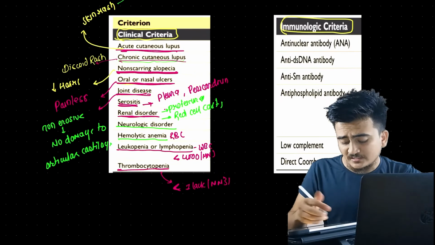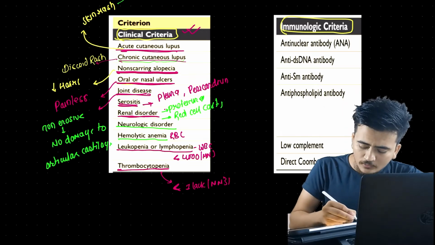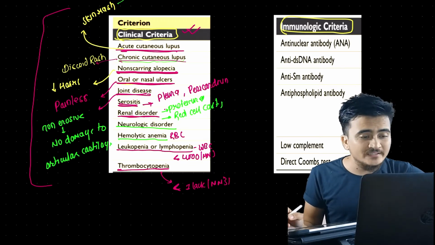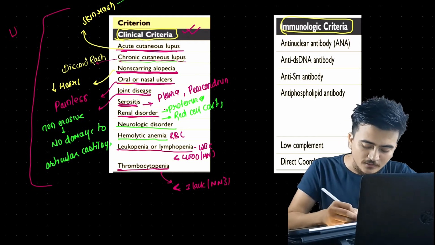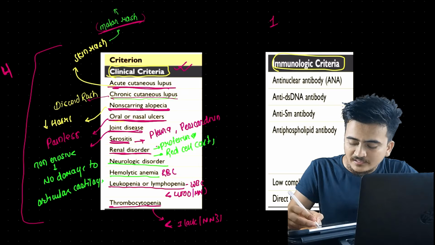And these were the clinical criteria for SLE. Now, out of all these clinical criteria, for SLE to be confirmed we need how much? 4 clinical criteria. That means out of these, 4 clinical criteria and 1 immunological criteria.